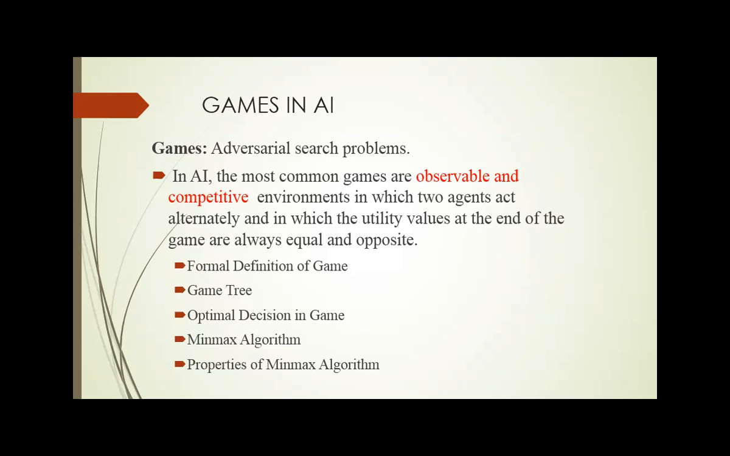In AI, the most common games are fully observable and competitive environments. Competitive in the sense that the agent works with the motto to win the game and defeat the opponent. In this presentation, we are going to see the following topics. First is the formal definition of a game. Then what is meant by a game tree? How to obtain an optimal decision by viewing this game tree? What is meant by the min-max algorithm, and certain properties of the min-max algorithm.